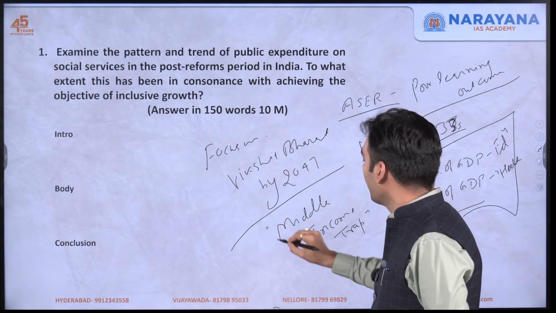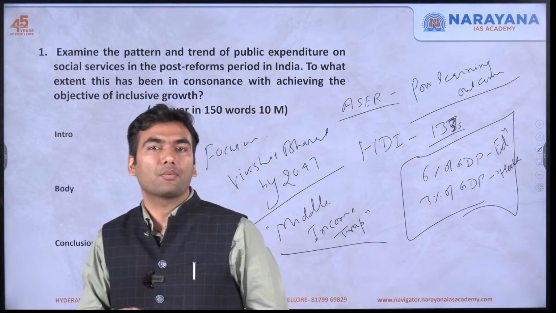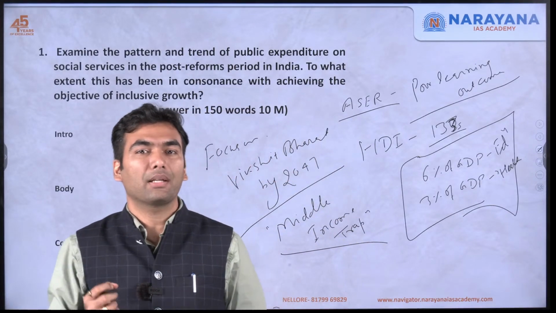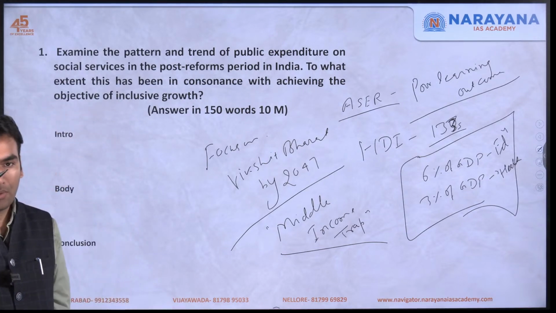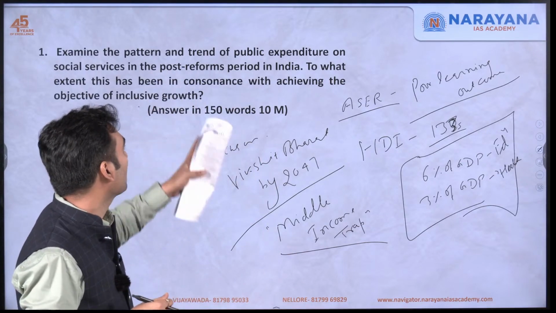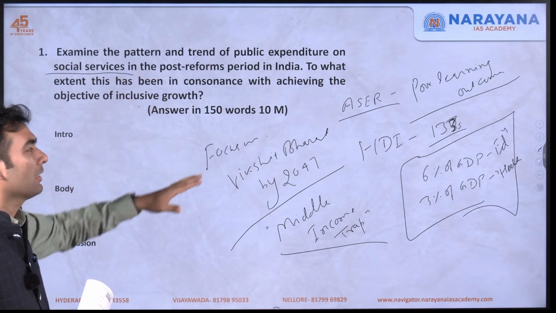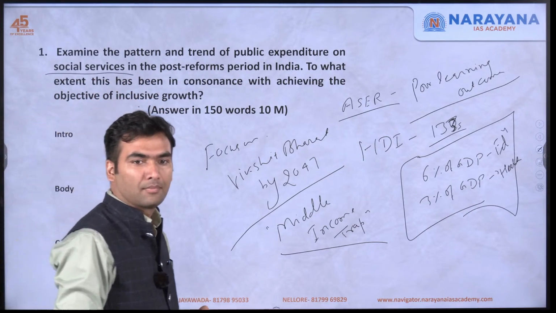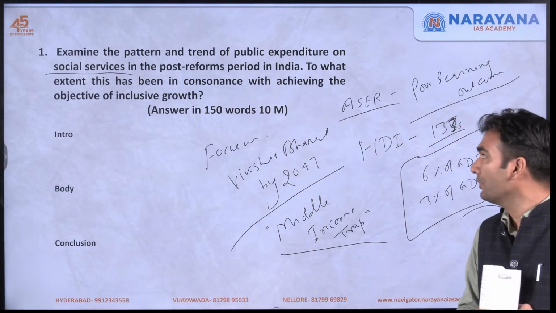And it is said that inequality or lack of inclusive growth is the primary reason why few economies remain in the middle income trap forever. So if you have to get out of the middle income trap, we must achieve inclusive growth, and to achieve inclusive growth, it is necessary that we invest in social services. I hope it is okay. If you have any doubt, please let me know.